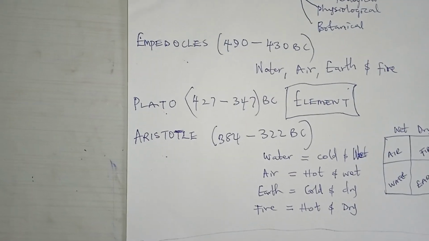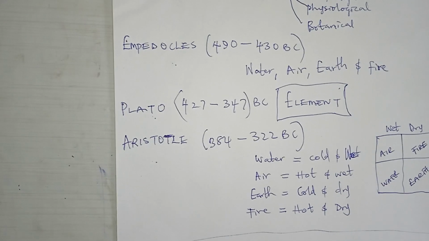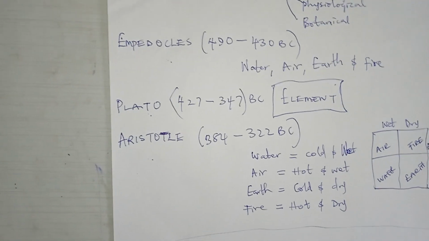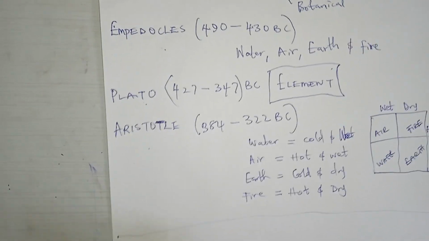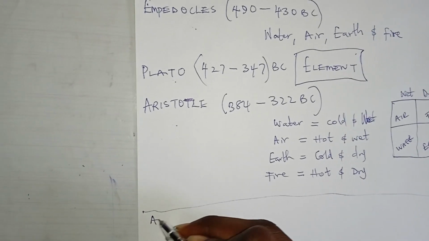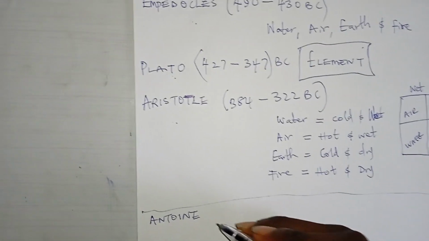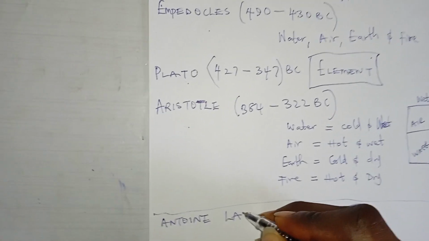So we now have the first man to discover what we have as elements. The first known element that was discovered was by a French scholar known as Antoine Lavoisier.